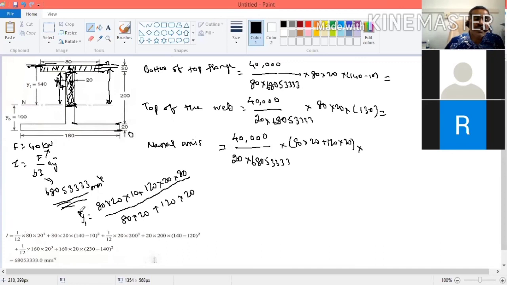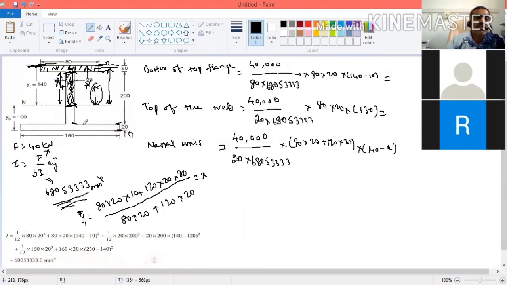So this is y1. What is this y1? The center of gravity of this one is here. Now we calculated this distance, but for calculation we want this other distance. Let us take this as some x. Then here you substitute the total 140. If you put 140 minus this value, you get the required distance, that is 140 minus x.